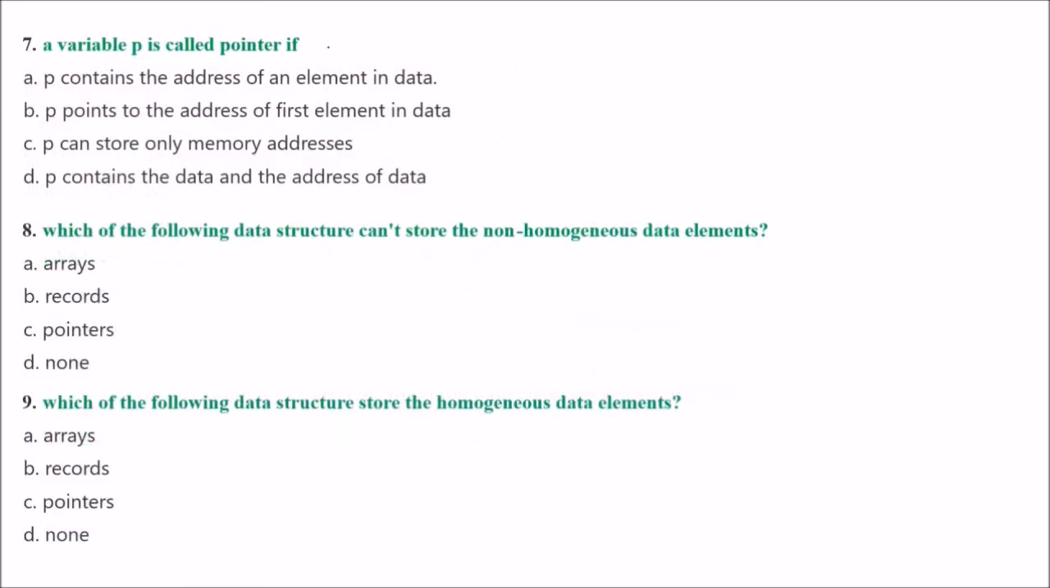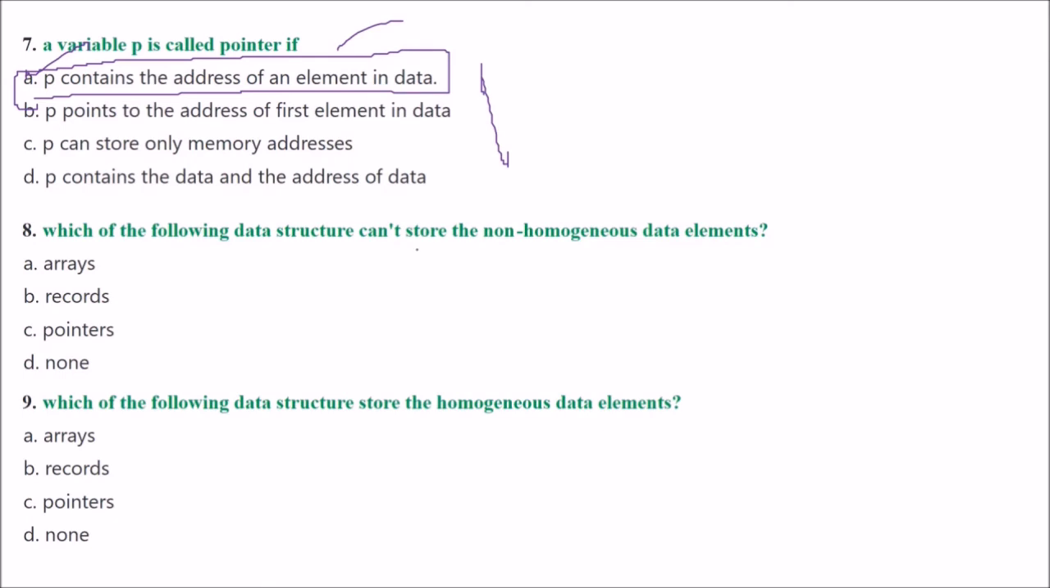Variable p is called pointer if. See the answers, which is the correct answer? When is a variable p called a pointer? P contains the address of an element in data. A is the correct one.